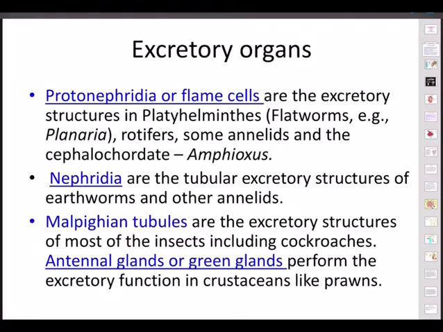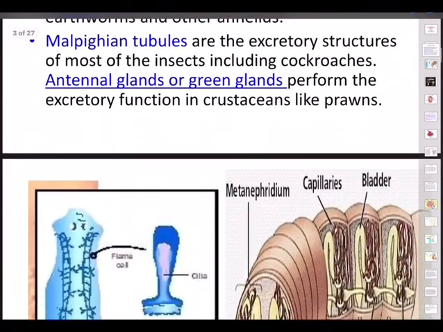Then you have got arthropods like the cockroach family. In these insects, centipedes, millipedes, all have Malpighian tubules, these are the excretory structures where the excretion will be thrown out. In crustaceans, like prawns, it is the green glands. In scorpions and spiders, it is coxal glands. In molluscs, it is gill or sac-like kidneys.